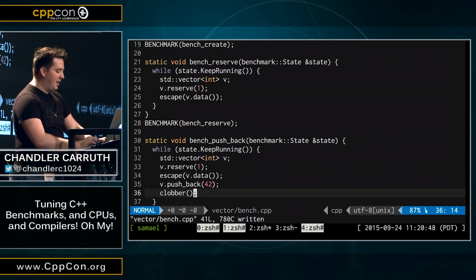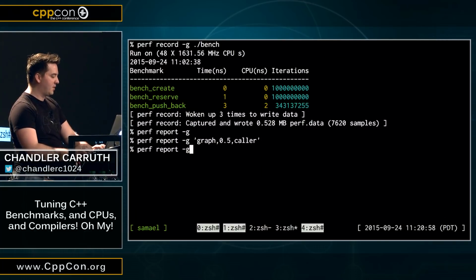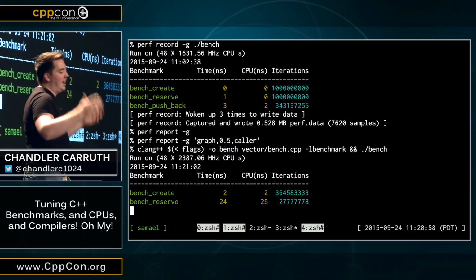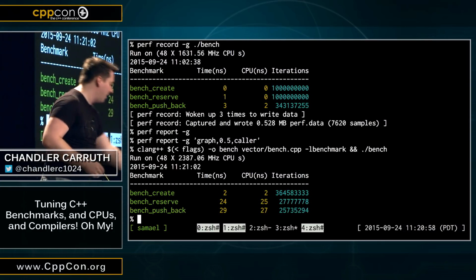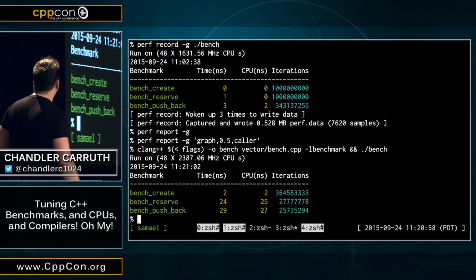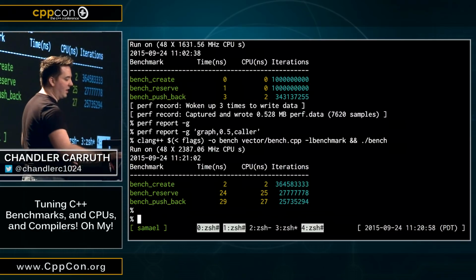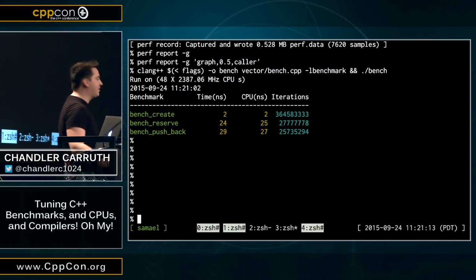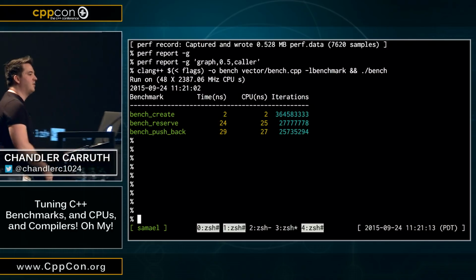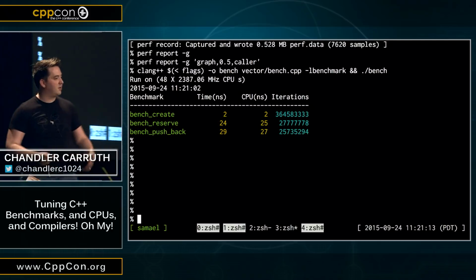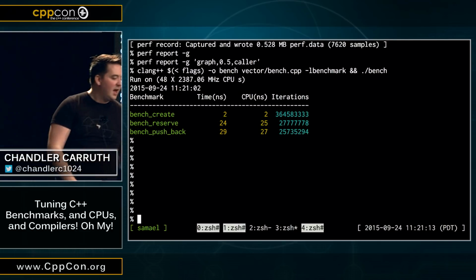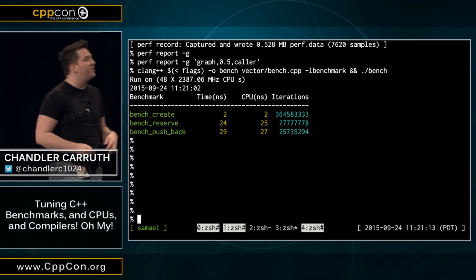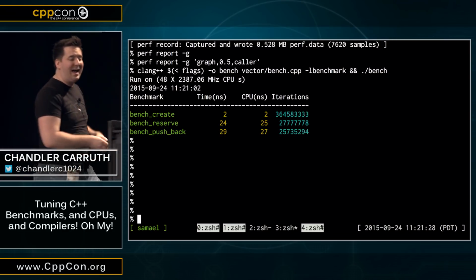OK, so now we've kind of pinned the compiler down. Let's see if we can actually get some good benchmarks now. So now we rerun the benchmarks. Hey, not 0 nanoseconds. That's promising. So now we have something real. OK, so what does this look like? So we've got, takes us 2 nanoseconds to construct a vector. Takes us 25 nanoseconds to allocate memory. There's your heap allocation cost, right? So we've isolated that. And then if we heap allocate and pushback, it takes 27 nanoseconds, right? So pushback is really fast.